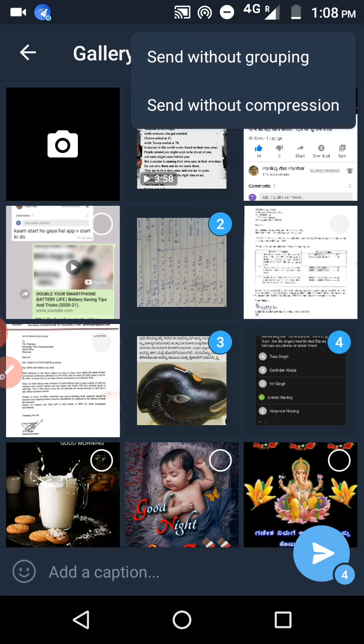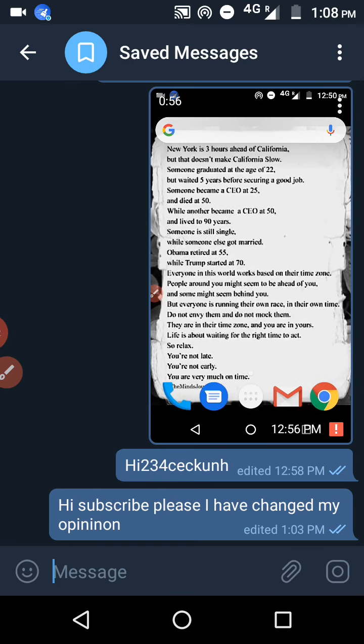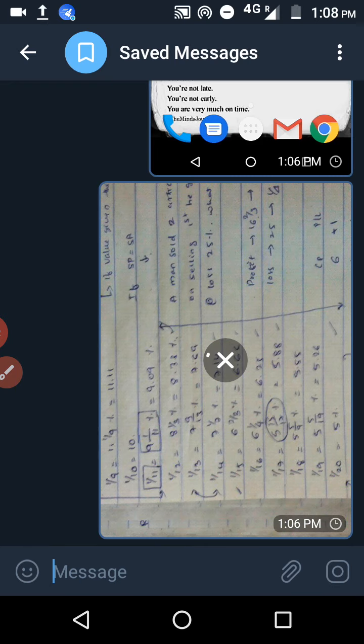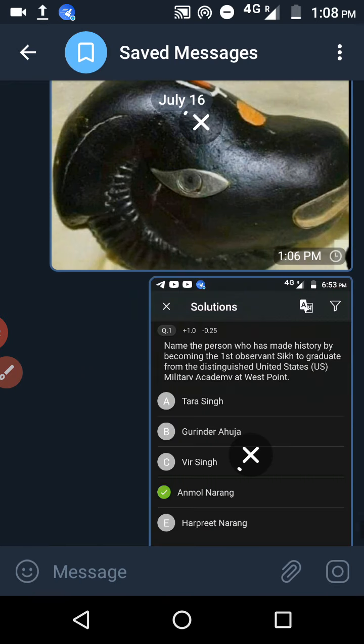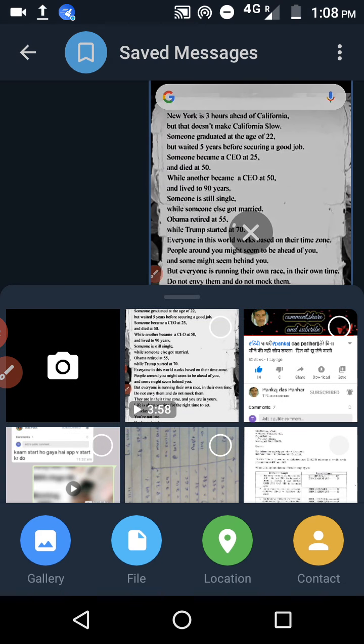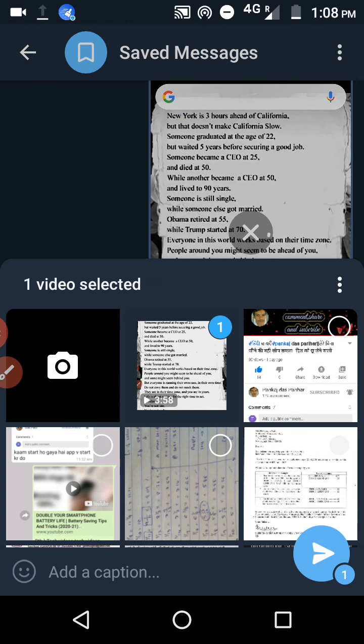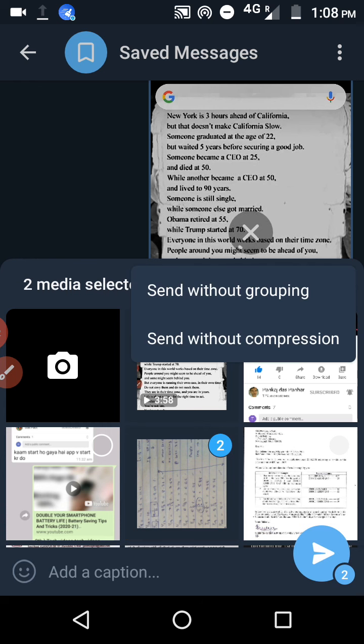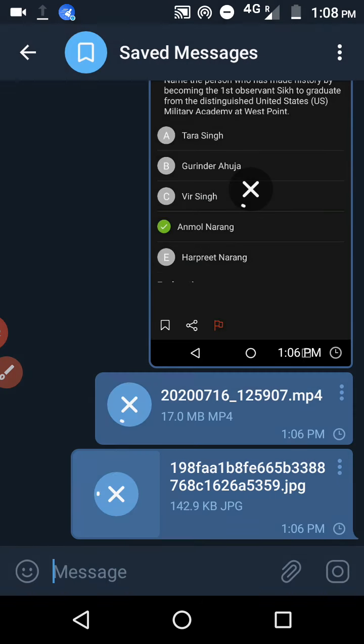I will use send without grouping now. Without grouping means you will get the messages like this, right? If you want to use send without compression, just select those messages, click on these three dots, and choose send without compression. These messages will come like this, right? What does that mean? In the first option the images will directly come. In the second option they will come in the form of files. So this is also one of the best features.